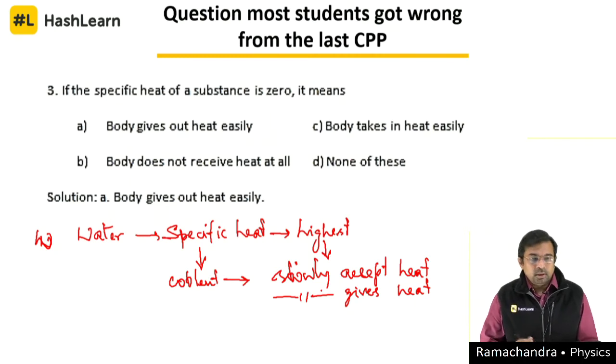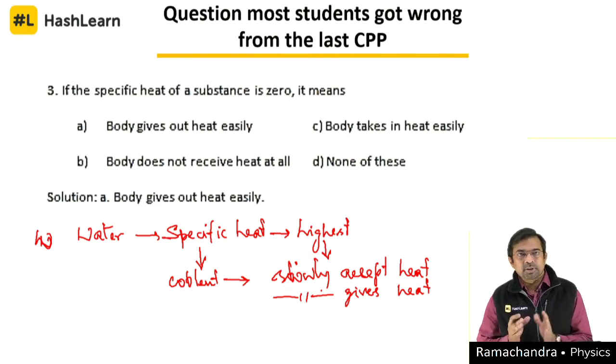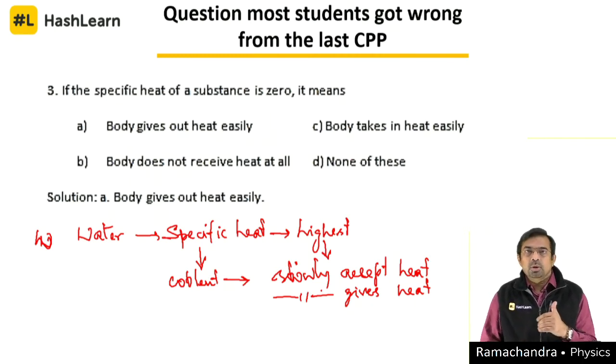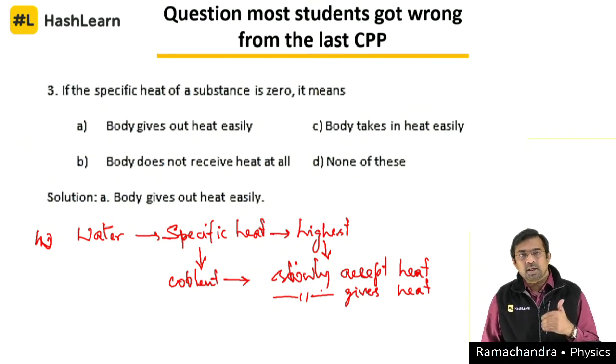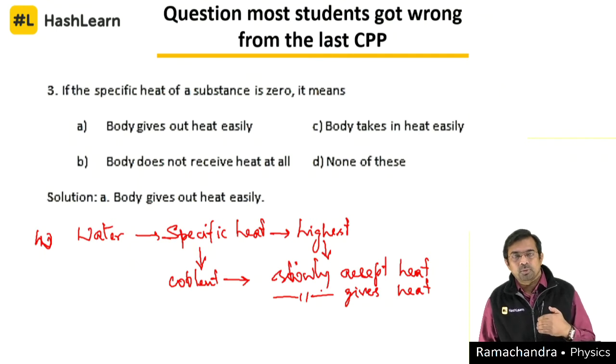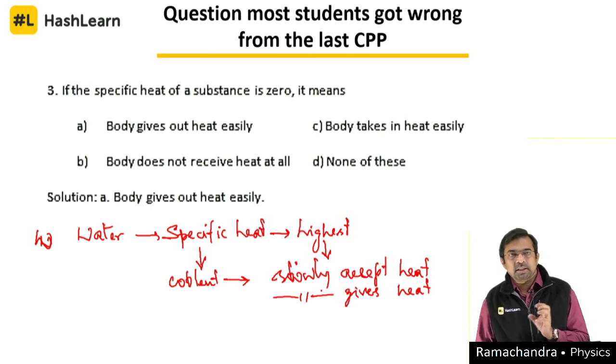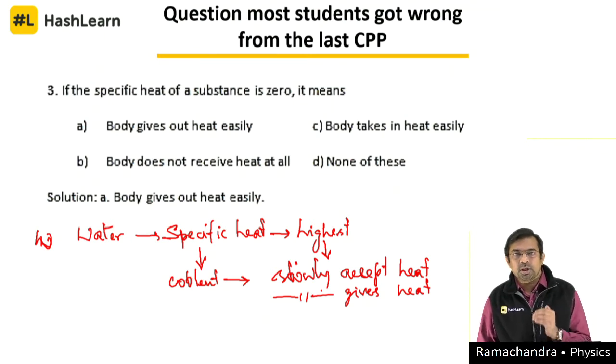Now if you come down, with that analogy, a substance which has got a lower specific heat value compared to water should give out heat a little more easily. Say for example silica. So silica gives out heat easily and accepts heat easily because of lower heat capacity.